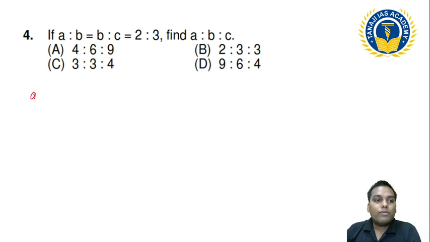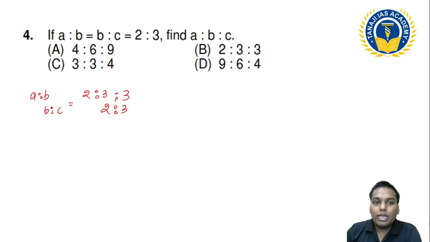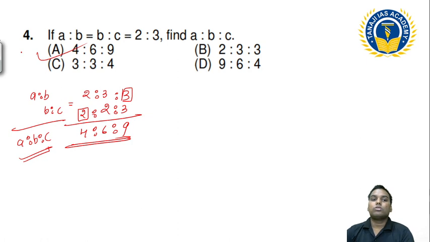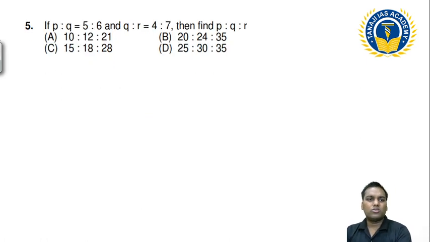See what is given, a ratio b, and can I say b ratio c directly? A ratio b is also 2:3, and this b ratio c is also 2:3. This is vacant cell, I can write as a 3. This is vacant cell, I can write as a 2. So can I say this is 4, this is 6, and this is 9. So that a ratio, b ratio, c are nothing, that is 4:6:9. Okay, so I think this one is the easiest one.